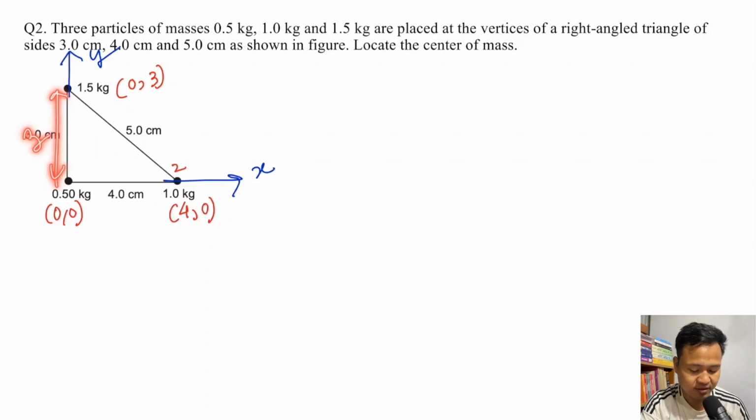Now we have everything, the coordinates. So this is x1 y1, here x2 y2, and x3 y3.